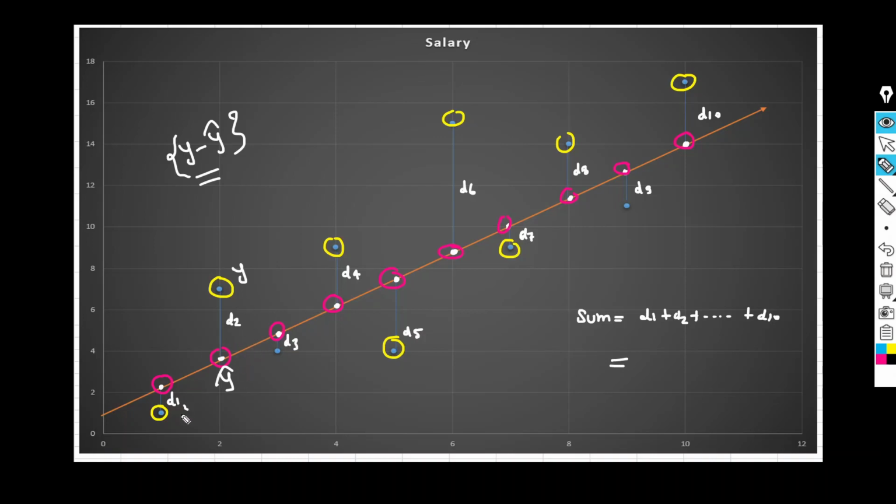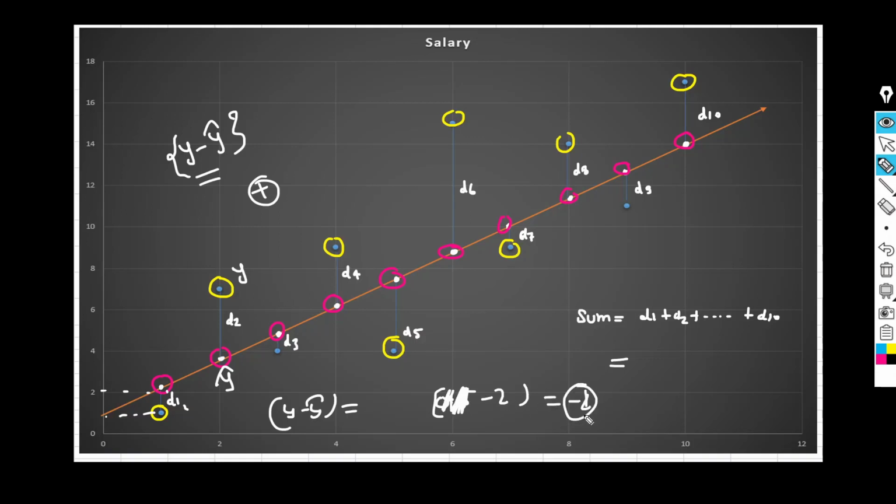If you see here, for this particular point our value would be positive, but for this particular point, it means y minus y hat, y would be this, so this would be 0.5 minus 2, or we can say 1 minus 2. So this would be -1.